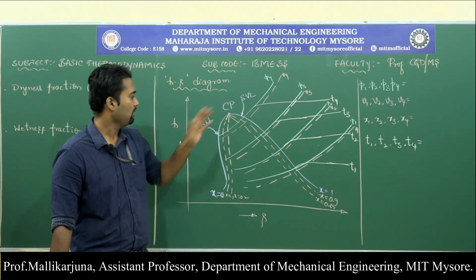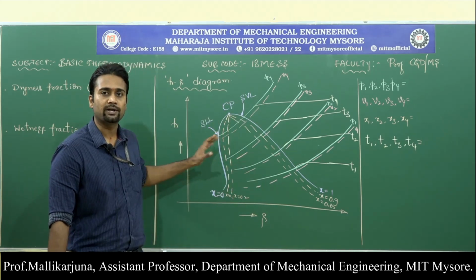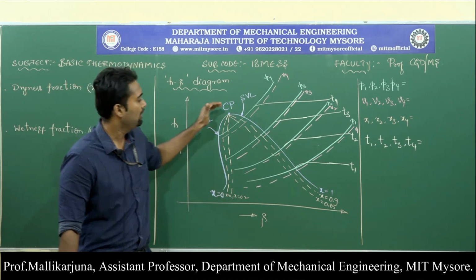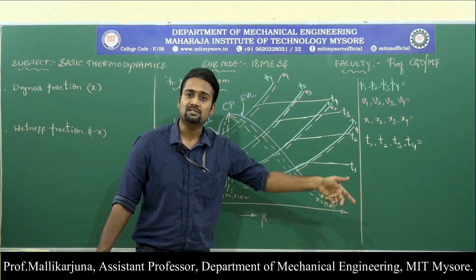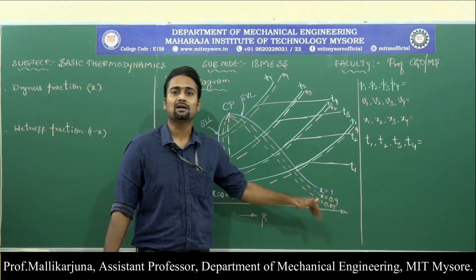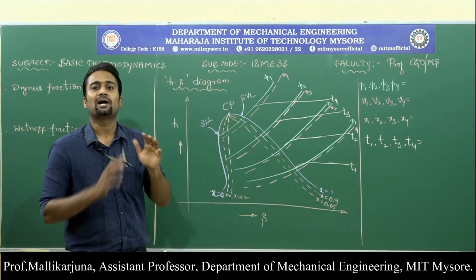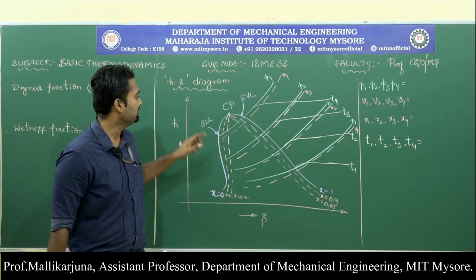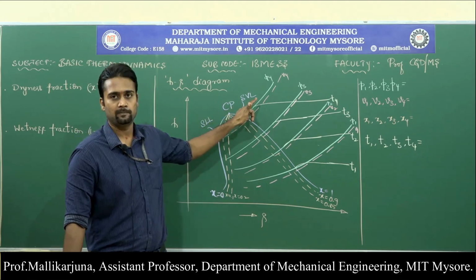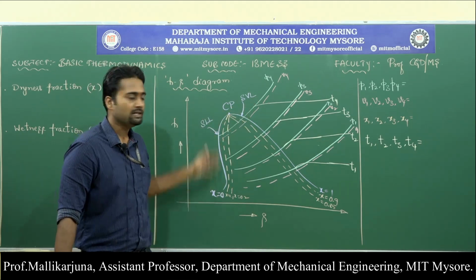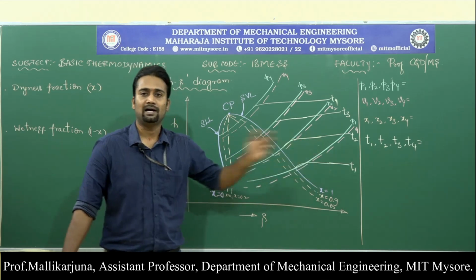I hope it is very clear now. On this line, the liquid is saturated and no vapor particles are present. On this line, the vapor is saturated and no liquid particles are present. That is the meaning of the term saturation.